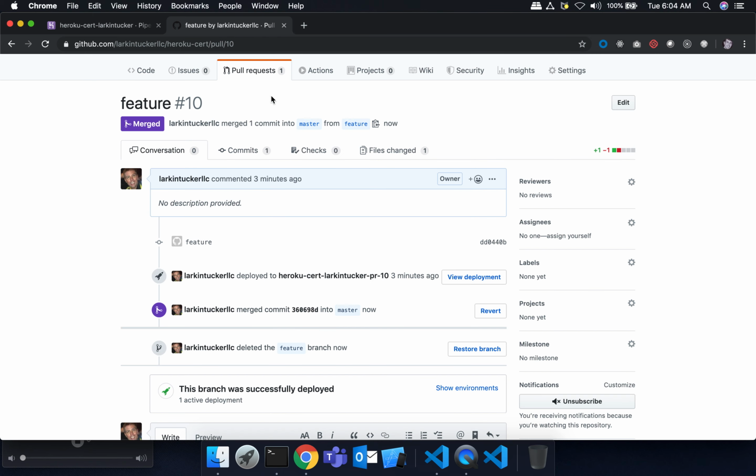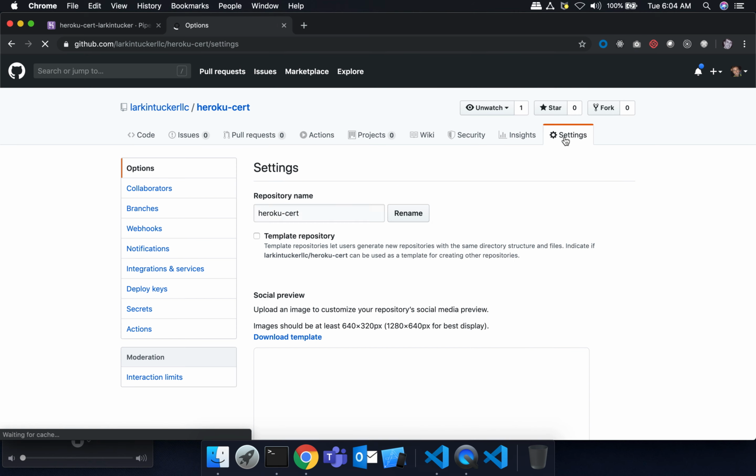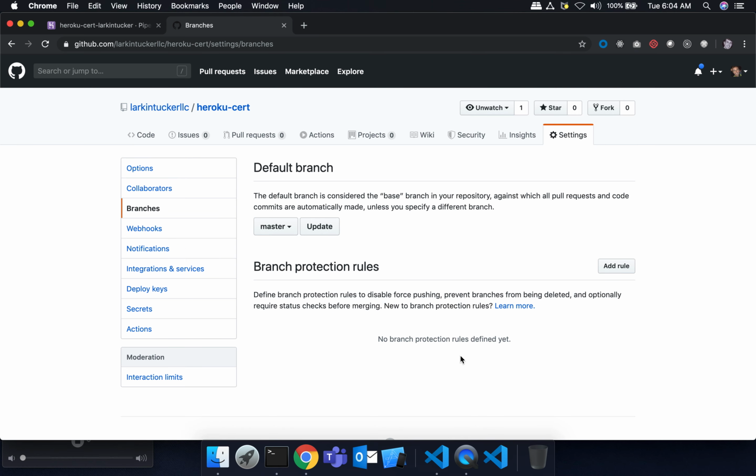Now, the next kind of topic is taking advantage of this feature. One of the things you might want to do is go into your GitHub account, and under branches, you can add a branch protection rule, which protects your master branch. So the idea is that you want to prevent people from directly merging to master, right? You want them to go through this review process where they have to create a review app first, right?